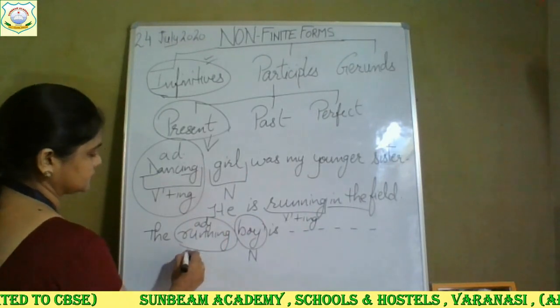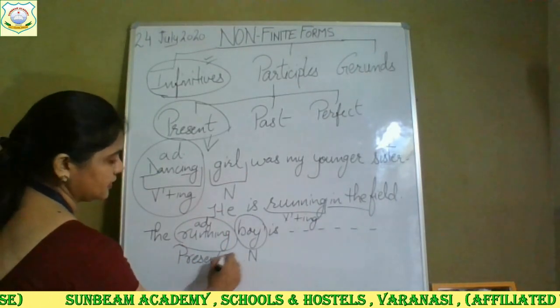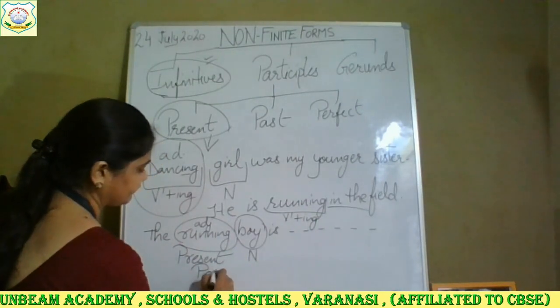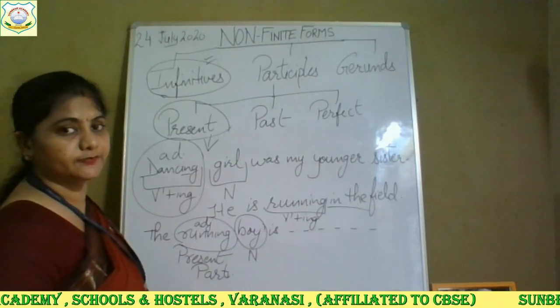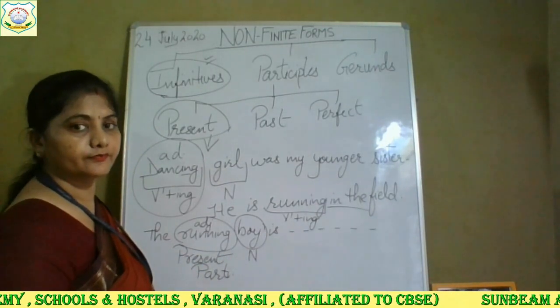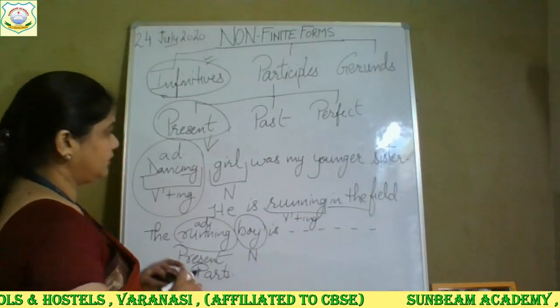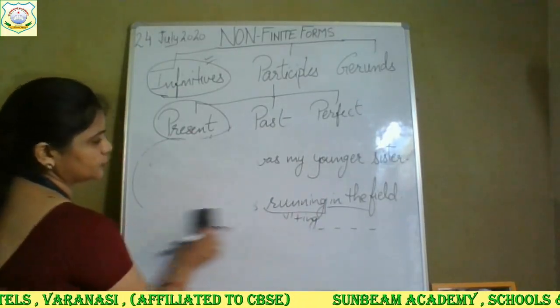And that's why you can say that in this sentence, present participle is there. You have understood how to identify the present participle? Okay. You just have to keep in mind that there should be the ing form.